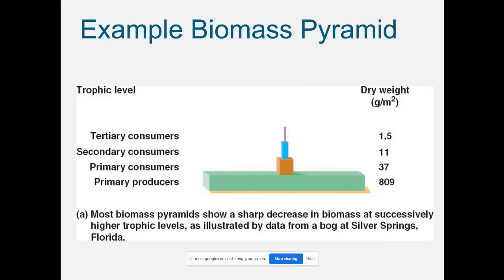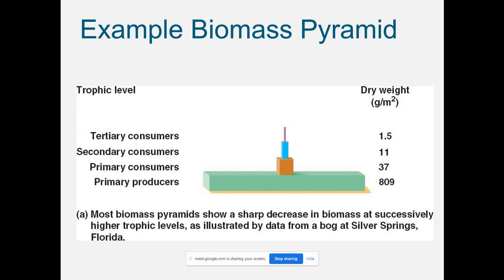This data shows the dry weight of tertiary consumers is 1.5 grams per square meter. This is the dry weight. Secondary consumers 11, then primary consumers 37, and primary producers 809 grams per meter square. So this is the pyramid of biomass, and you can compare how it decreases. Most biomass pyramids show a sharp decrease in biomass at successively higher trophic levels, illustrated by data from Silver Springs, Florida. This is the example from Silver Springs, Florida.